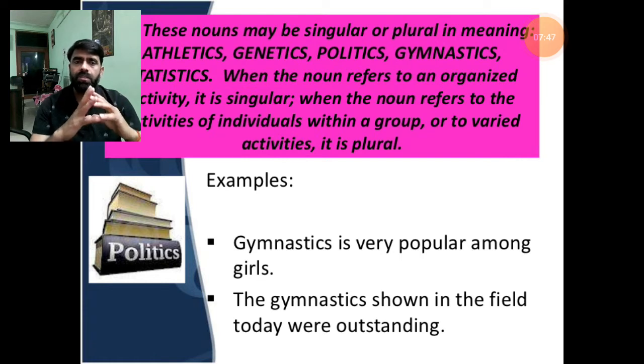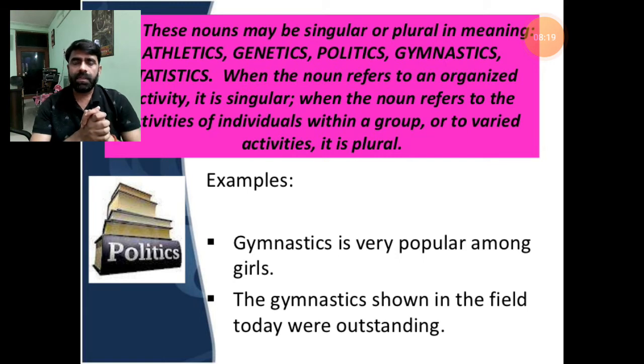If we use these nouns in the form of a single unit, a single group, they will carry a singular auxiliary. And if we divide them into their participants, their members, on the basis of different candidates, they will use the plural form of auxiliary.